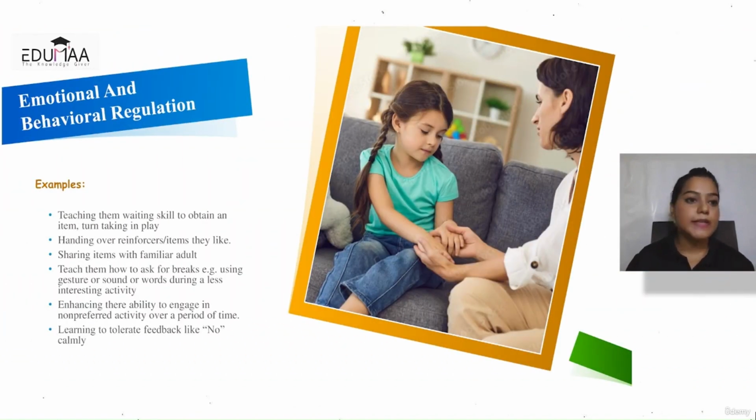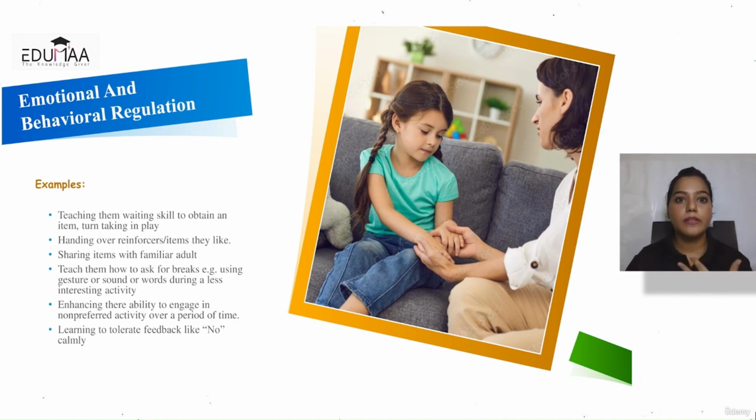Coming up, lastly, emotional and behavioral regulation, a very important subpart as well. So, what are the examples here? It's teaching them waiting skills to obtain an item, turn taking skills in play. So, they need to learn to wait. If I'm so overwhelmed, I really like that toy, I really want to go on that swing. So, wait. You can use gestures, you can use cards, you can use the words, wait, waiting time, those kind of things. The kids need to learn that.